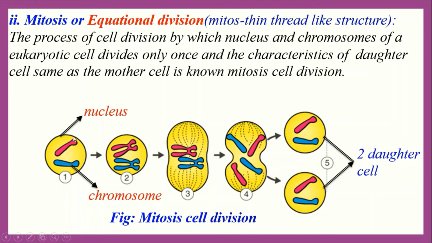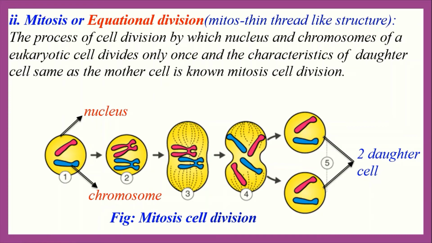Here this one is a nucleus and chromosome. Nucleus and chromosome divide only once, and finally here it produces two daughter cells. These two daughter cells contain the same number of chromosomes as the mother cell. This is why the mitosis cell division is called equational division.